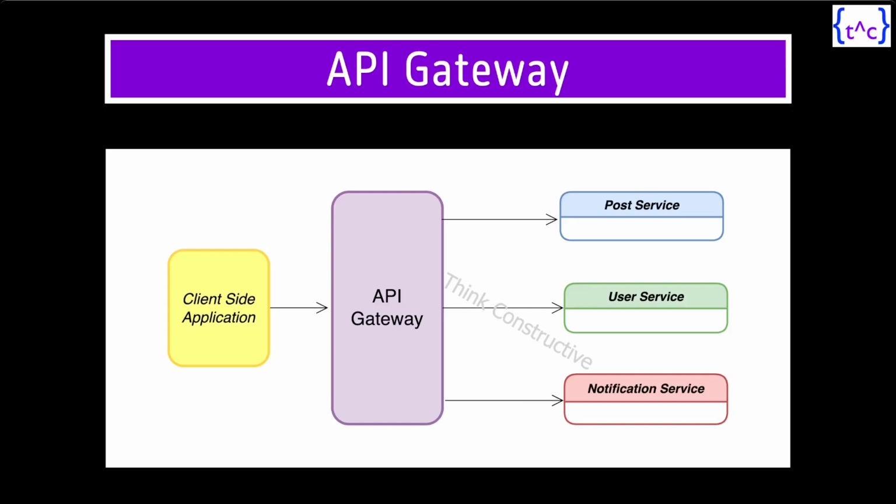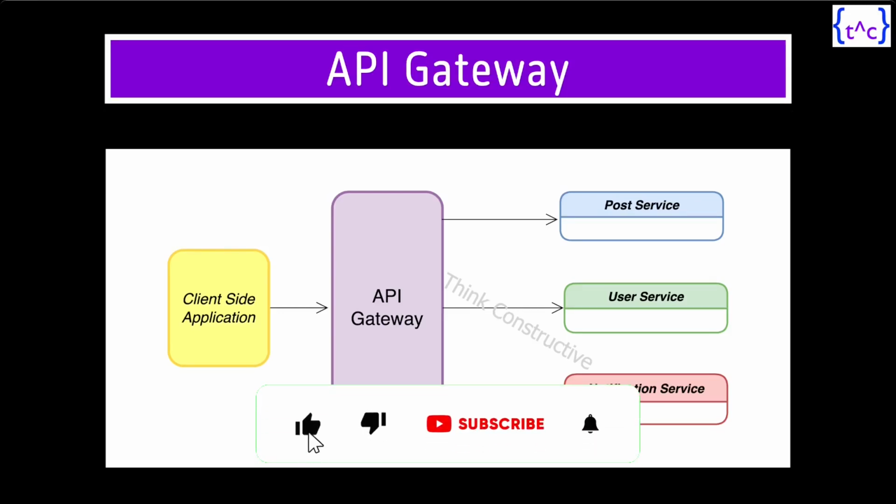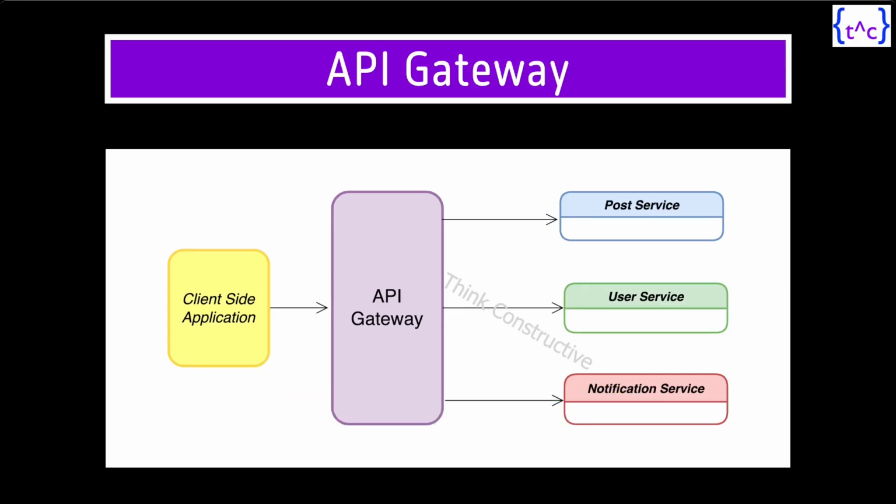Alright, so the client application is less loaded. They just need to know only one URL in this case and send the request, and the request will be routed to these services with the help of API gateway. All right. So this is about API gateway, what and why. Now going forward, what happens?